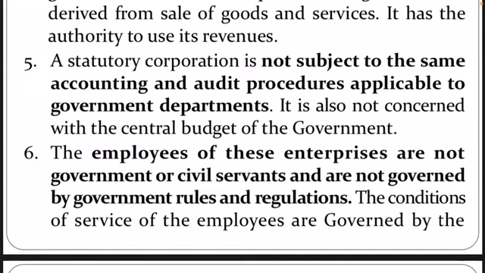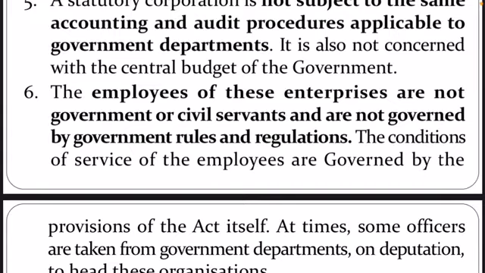This is also not concerned with the central budget. The central government never provides any budget to them, because they are owned by the state, and the state is responsible for their funding and liable for anything else. So there is no central government budget for them. The employees of this enterprise are not government or civil servants, and are not governed by government rules and regulations.